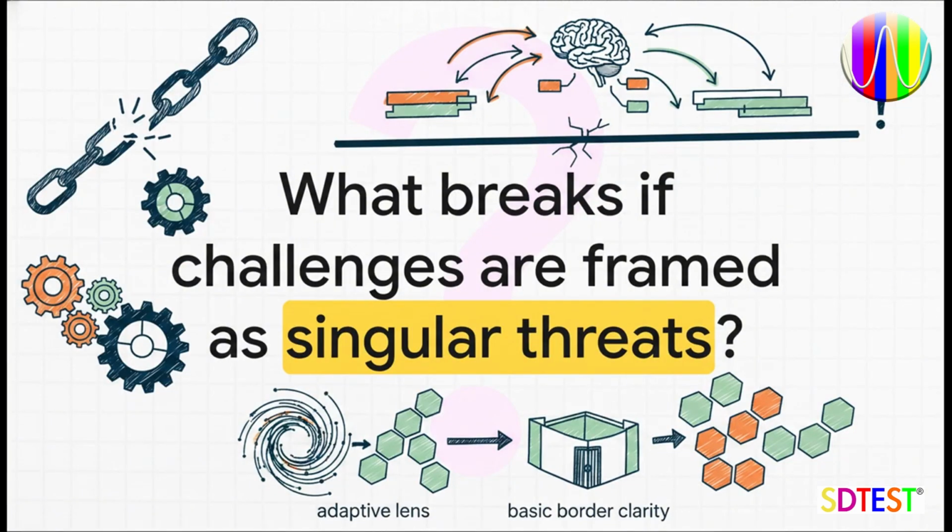Finally, Section 6, Designing Systemic Policy. The absolute crucial takeaway for policymakers and organizational leaders here is that we have to move away from governing by gut instinct and universal talking points. We need to stop asking if an issue is simply a standalone problem because the data proves that's the wrong lens. Instead, ask yourself what breaks when complex challenges are framed as singular threats. And more importantly, how do you design policy frameworks that preserve systemic thinking and not just basic border clarity? Once you start viewing the world through this dynamic adaptive lens, you are never going to look at a policy debate the exact same way again.